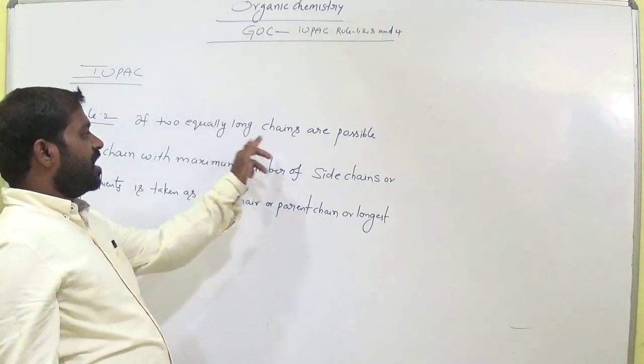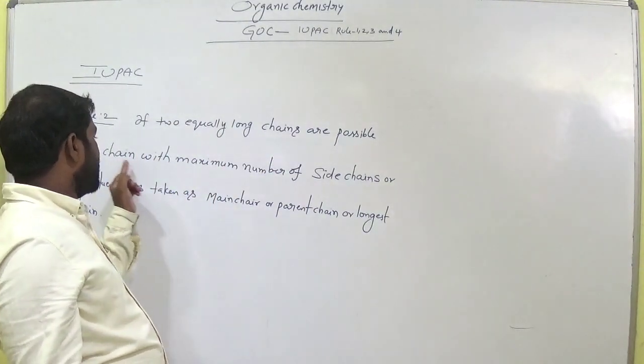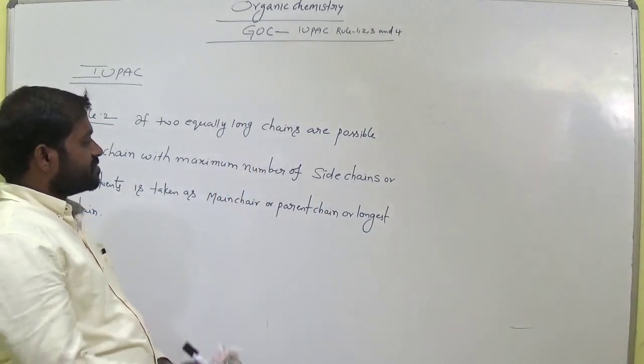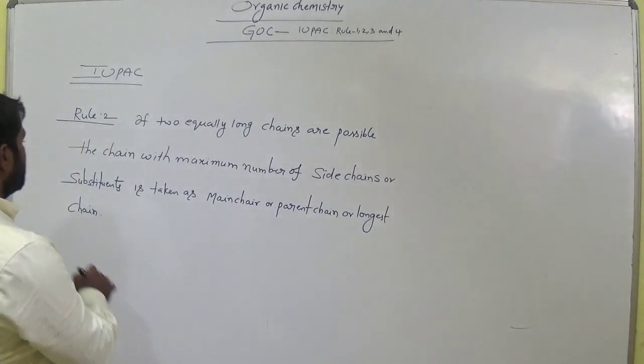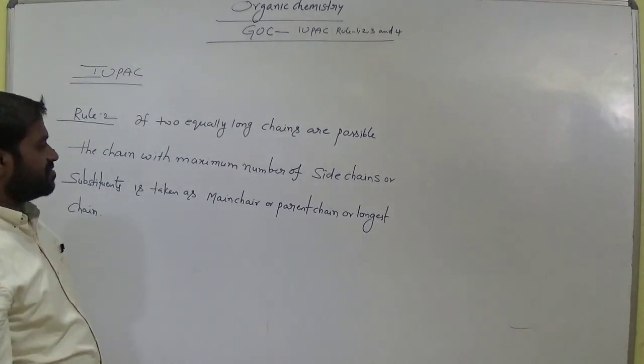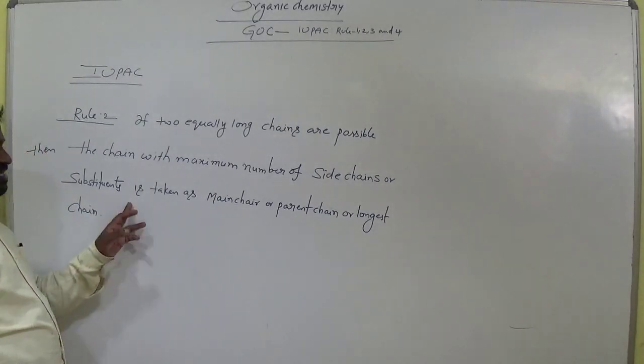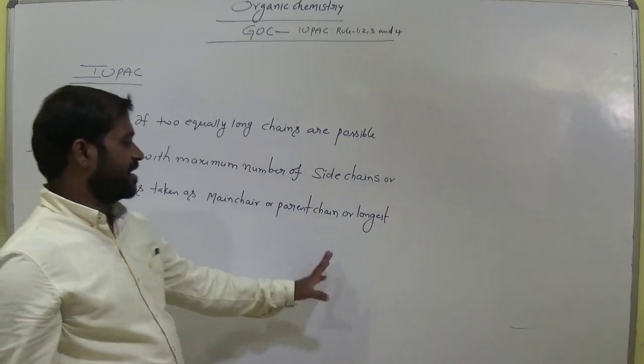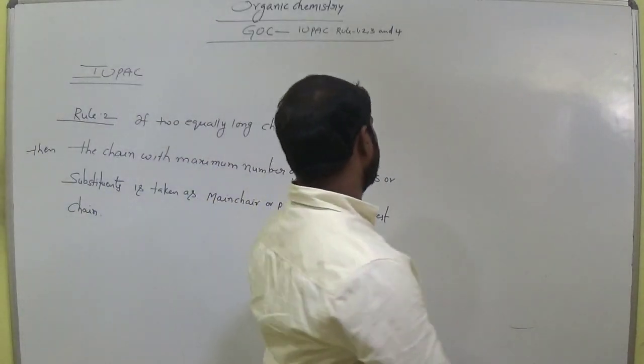The chain with the maximum number of side chains or substituents is taken as the main chain or parent chain. Let's see an example regarding this.